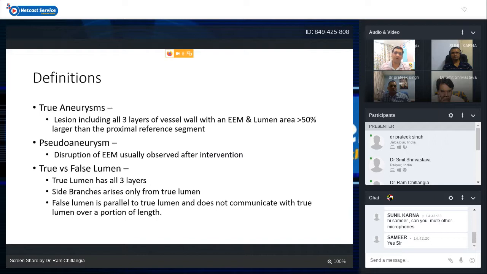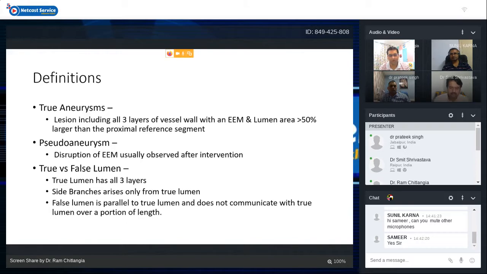Pseudoaneurysms are present usually after balloon dilatation, and there is disruption of the external elastic membrane. Pseudoaneurysm can be found during intervention, or sometimes after intervention, just after balloon dilatation. If we see later on, then pseudoaneurysm can be found.